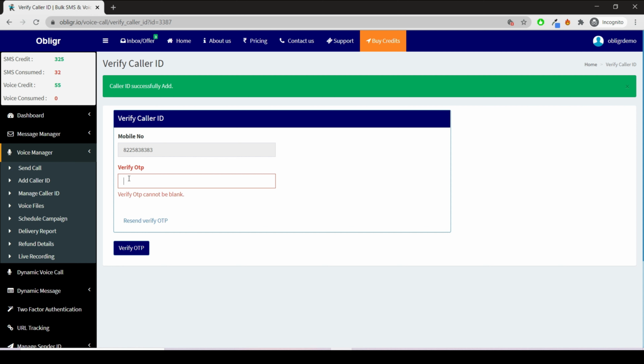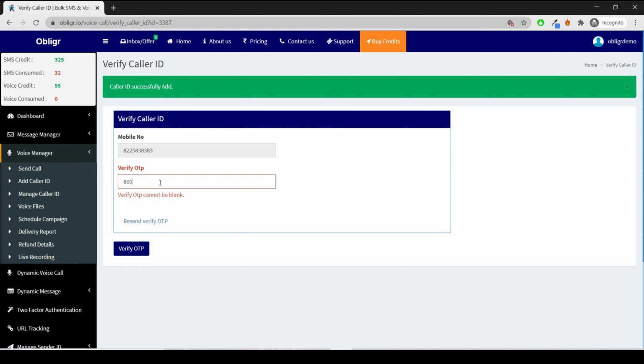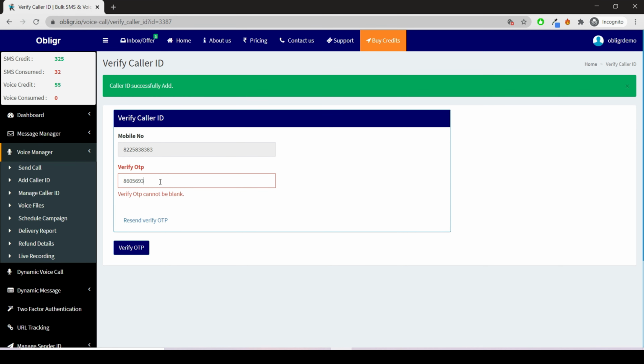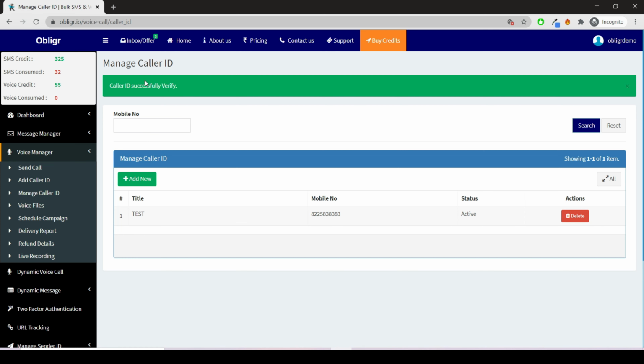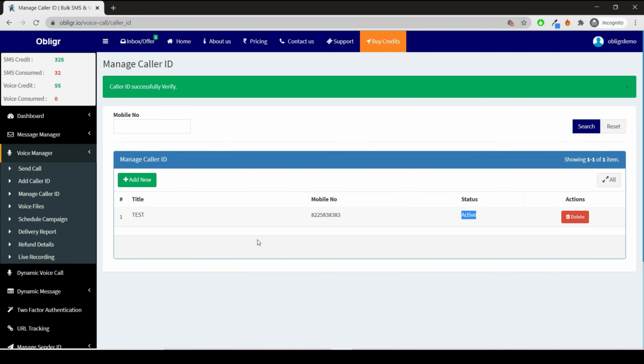Now, you will receive an OTP on your caller ID mobile number. Enter OTP. If you have not received the OTP, then click on Resend Verify OTP. As I have received it, I have entered it, and then clicked on Verify OTP. OTP is verified, and caller ID successfully verified.